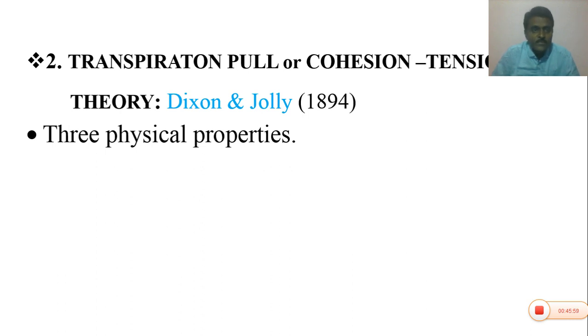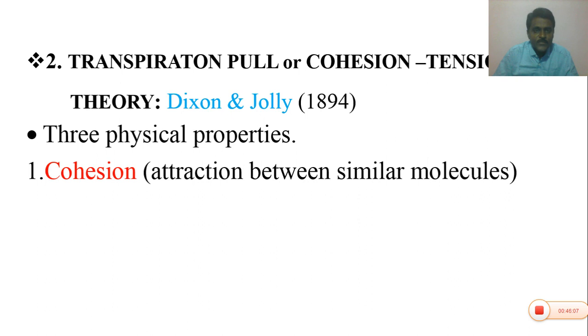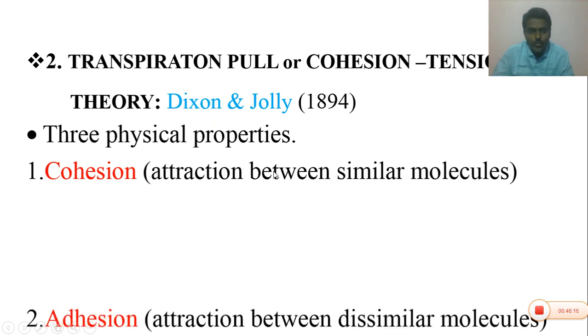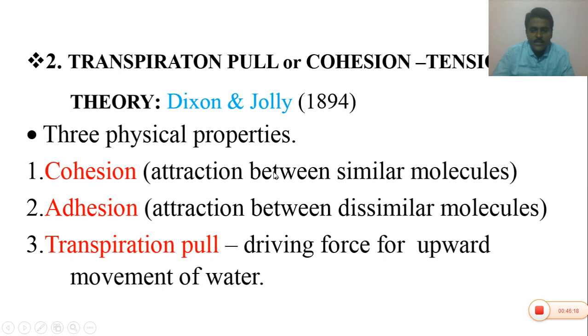Hence, the second theory is the transpiration pull model, or cohesion tension theory. It was proposed by Dixon and Joly in 1894. There are three physical properties according to Dixon and Joly: cohesion, adhesion, and transpiration pull.